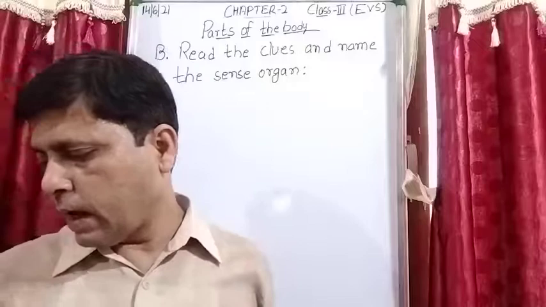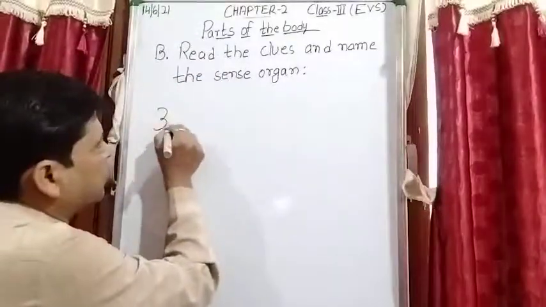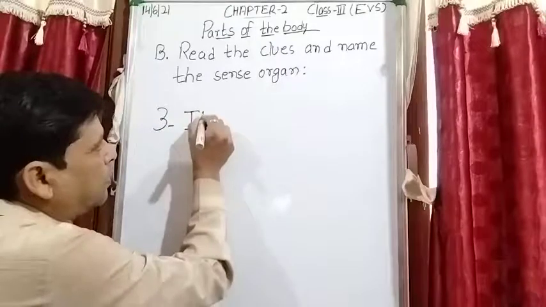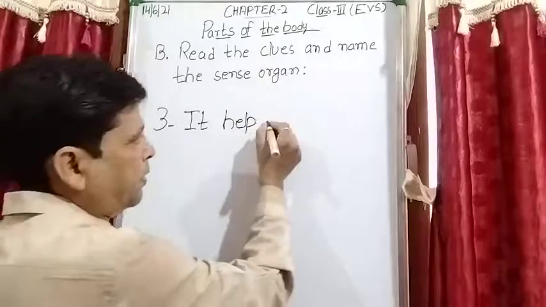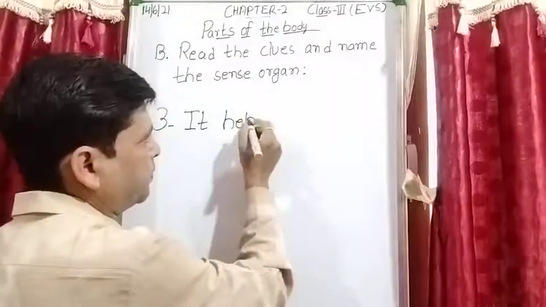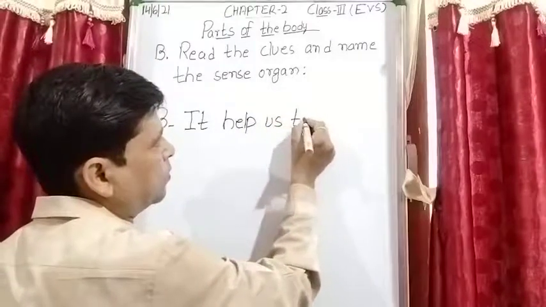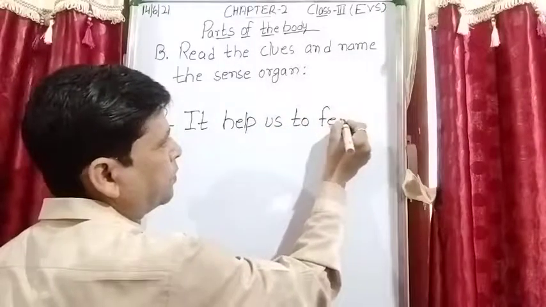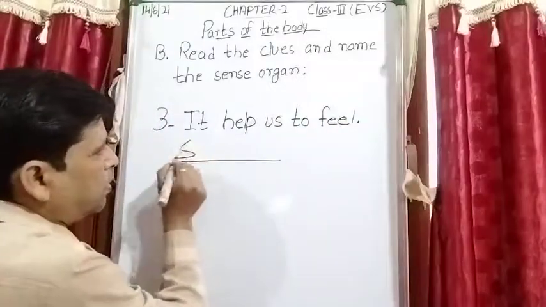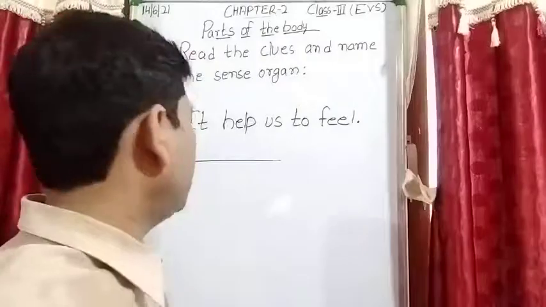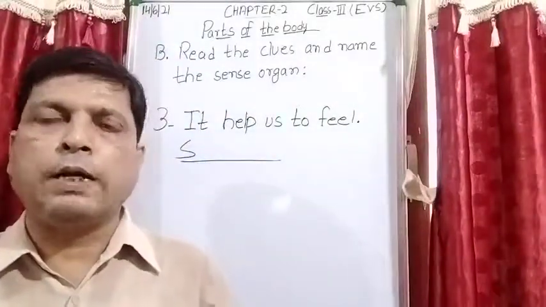Next: it helps us to feel, and S is the hint given to us.